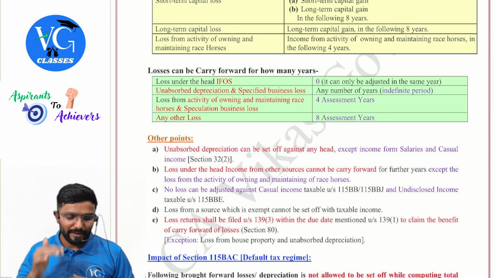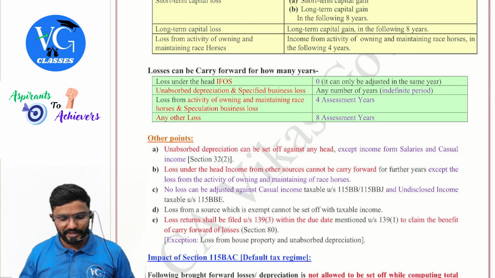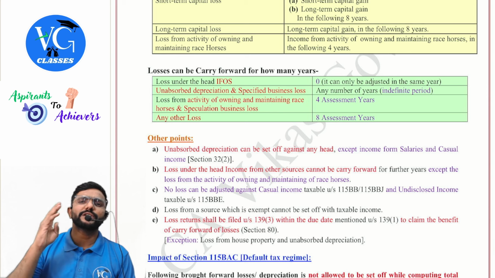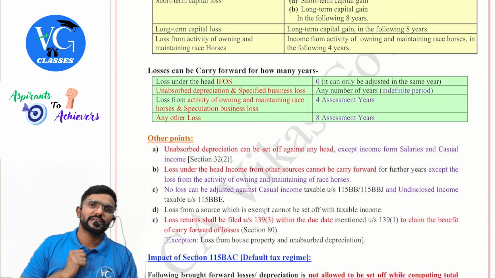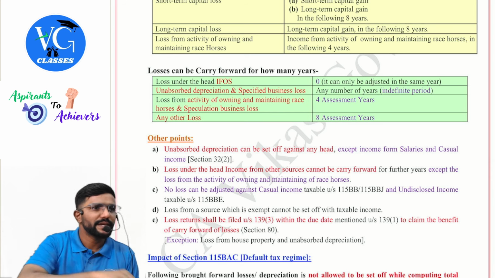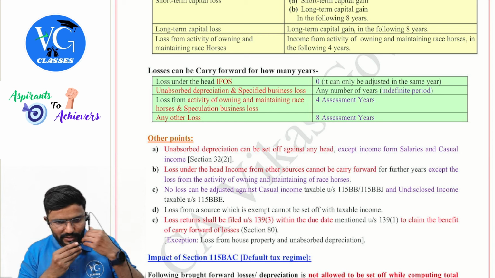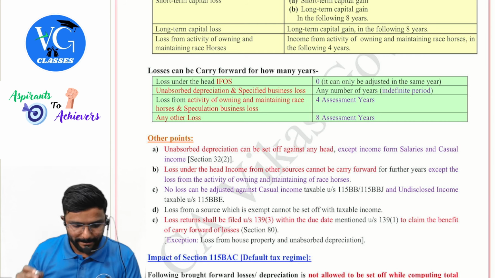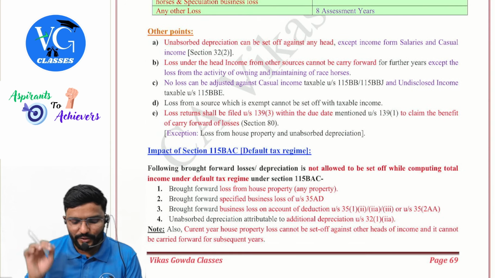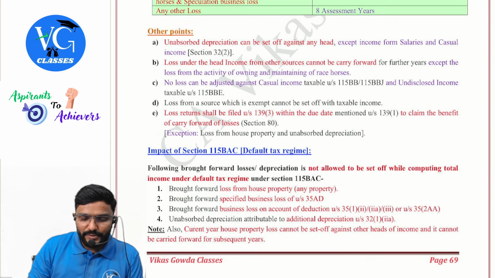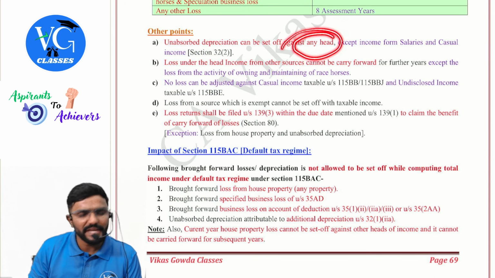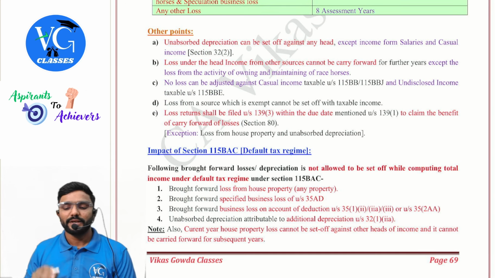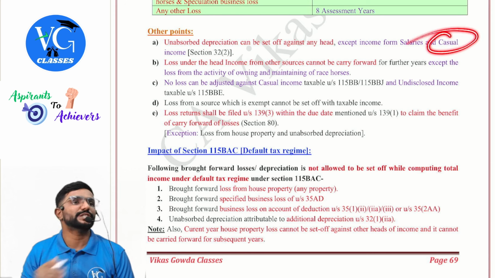Okay, sir. Then loss from the activity of owning and maintaining race horses and speculation business loss can be carried forward only for the next 4 years. Rest all the losses, guys, 8 years. Okay. Next, some more points with respect to loss adjustment. Unabsorbed depreciation can be set off against any head except salary, but you cannot adjust it against casual income also.